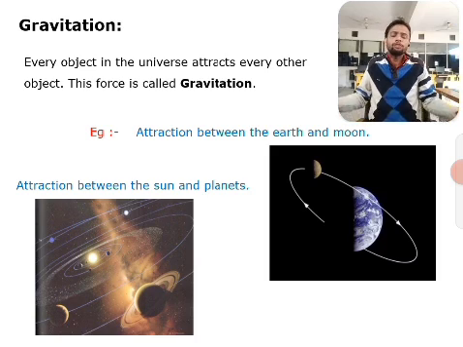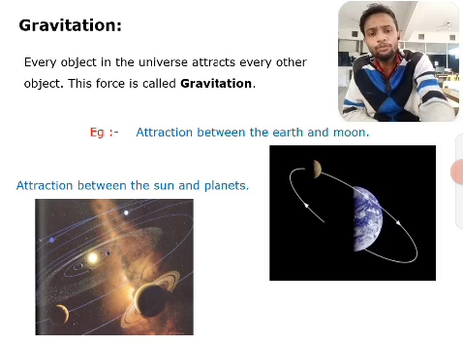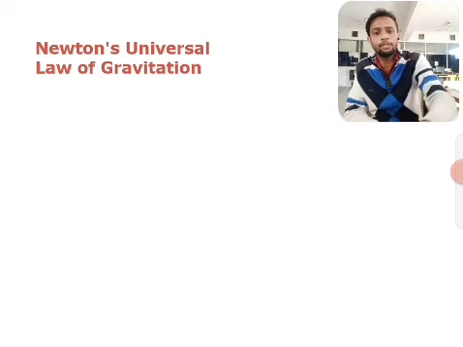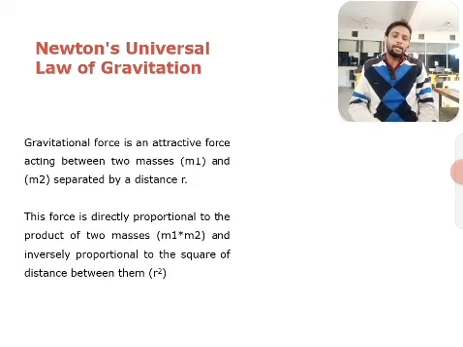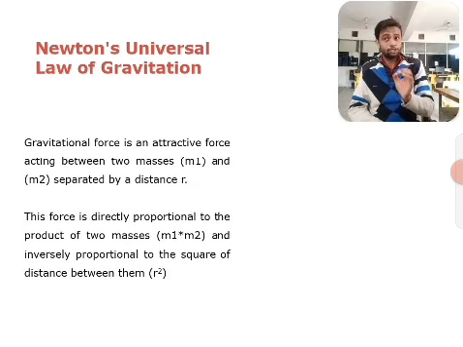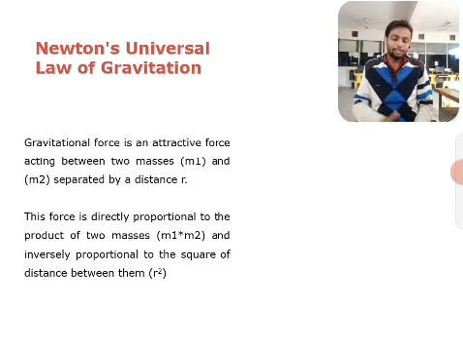So what is the universal law of gravitation? Newton gave the universal law of gravitation. In 1687 Newton proposed a law about the force of attraction between two masses separated by a distance, and he says that the magnitude of the force between two masses is equal to the product of their masses and inversely proportional to the square of their distance.